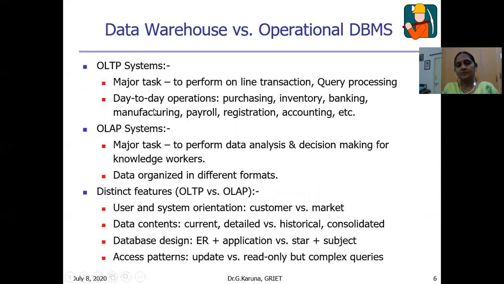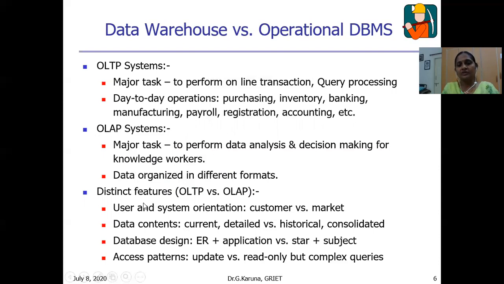And let us see the differences between OLTP and OLAP. The major task in the online transaction processing system is to perform online transactions and query processing. We perform the day-to-day activities in the OLTP system like purchasing, inventory, banking, manufacturing, payroll, registration, accounting, etc. Whereas in the OLAP system, the major aim is to perform data analysis and decision making for knowledge workers and managers. And the data are organized in the OLAP system in different formats.